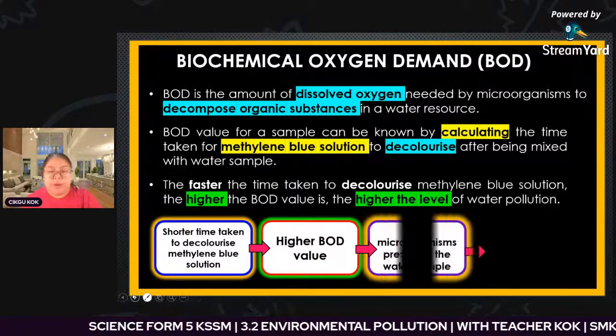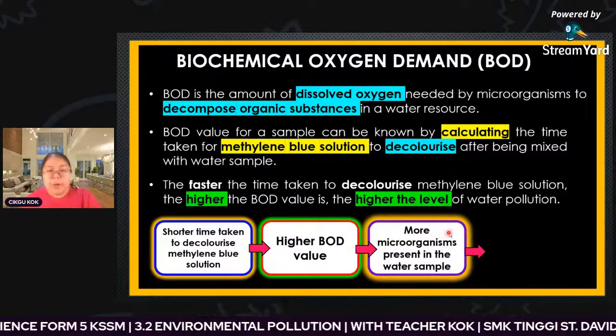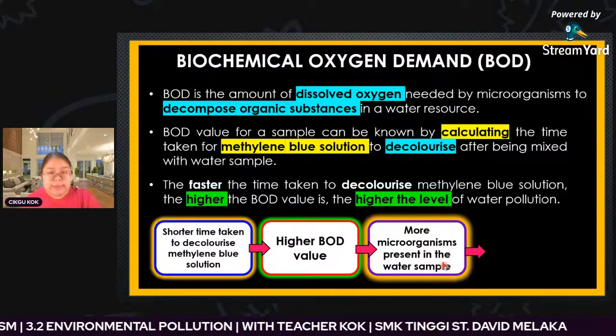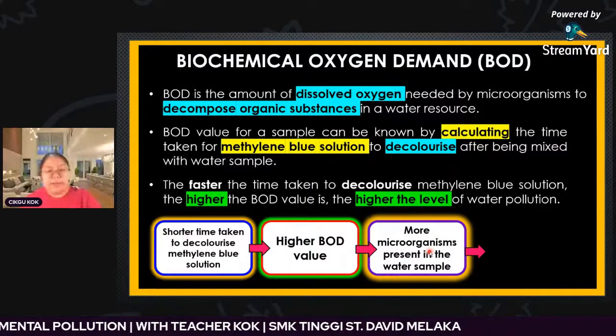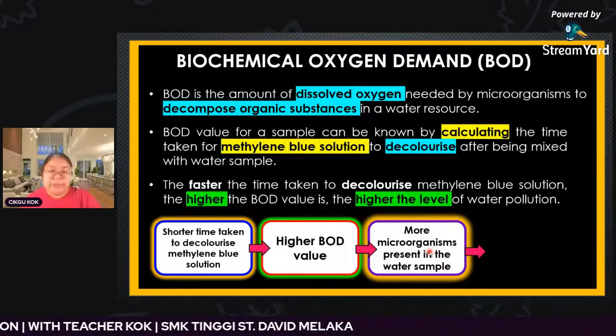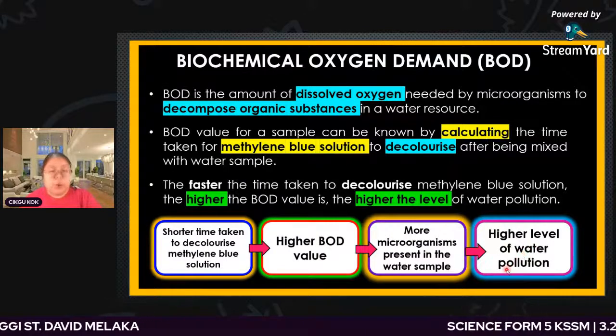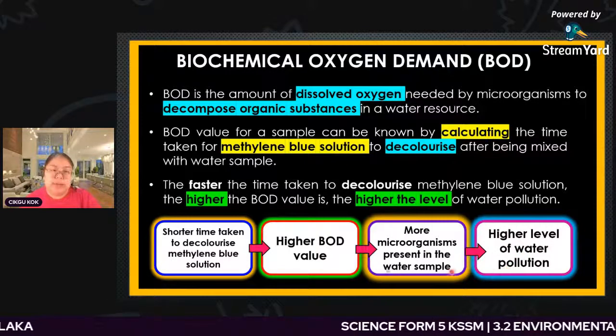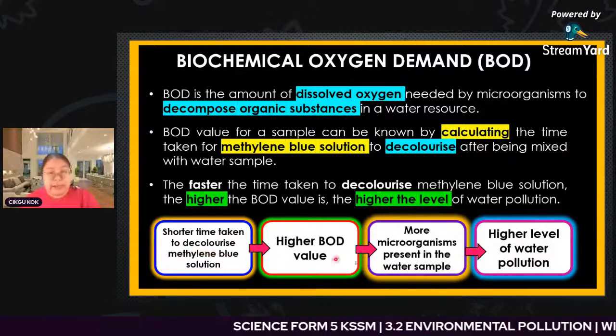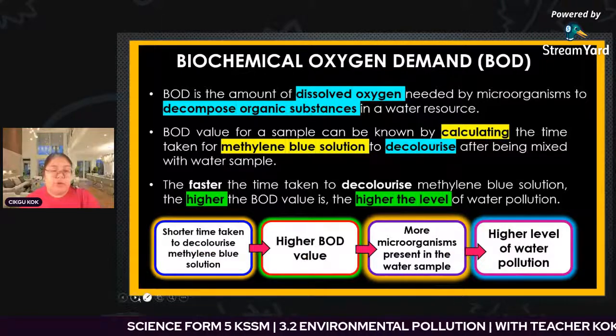High BOD means more microorganisms present in the water sample. If there are more microorganisms, what does it mean? The oxygen is not enough. So the last one is a higher level of water pollution. Okay, so these are all relationships. Now we go through the next one.